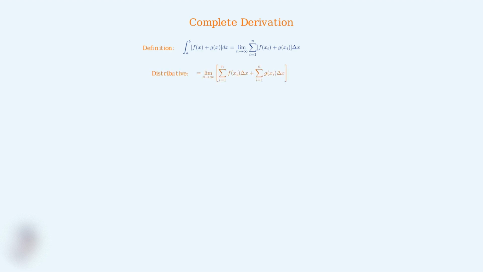We apply the distributive property to separate the sum inside the summation symbol. Step 3. We use the limit property that allows us to separate the limit of a sum into the sum of limits. Step 4. Finally, we recognize that each limit of Riemann sums is just the definition of the definite integral, giving us the sum rule.